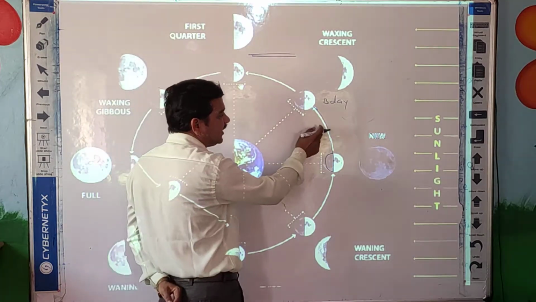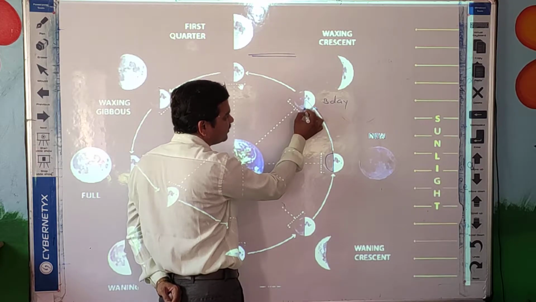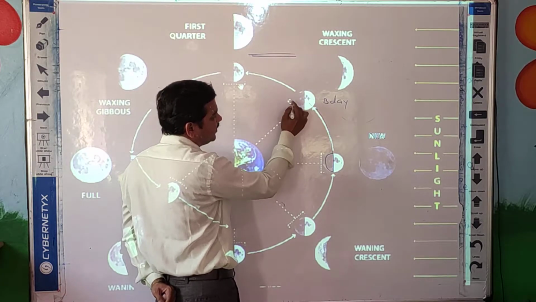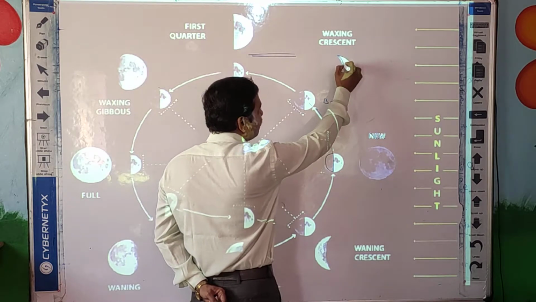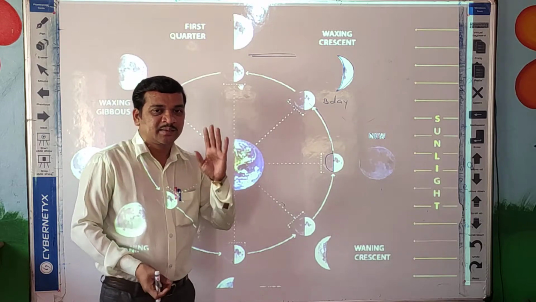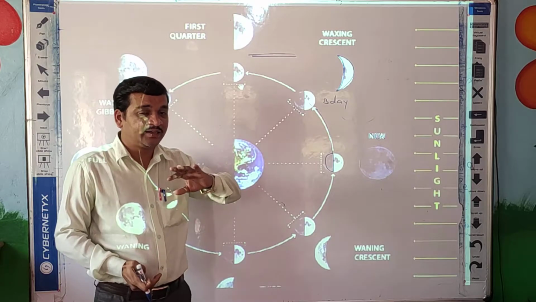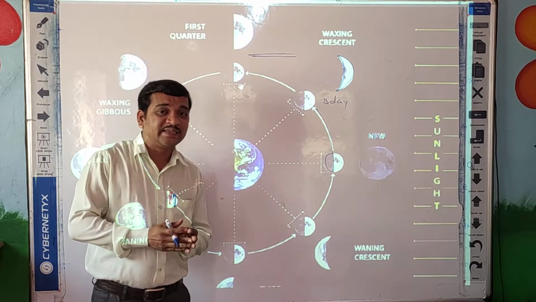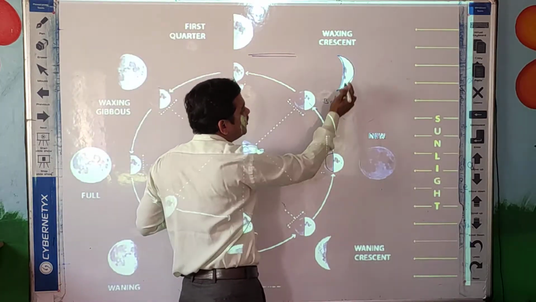After the third day we can see that only some part is lighted. This is called the waxing crescent. I already told you what is meant by waxing: if one part of the moon is dark and the light part of the moon is growing, that is called waxing.